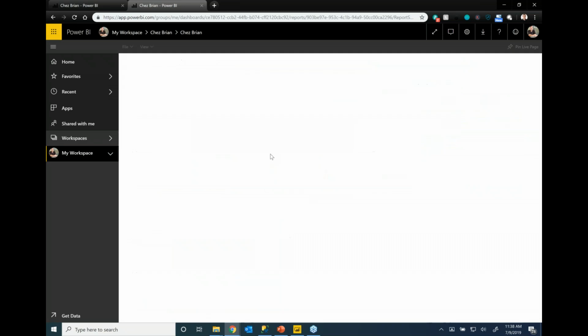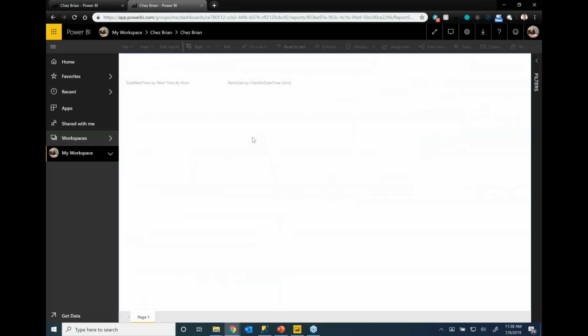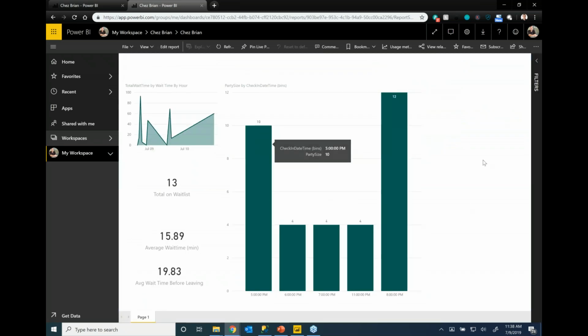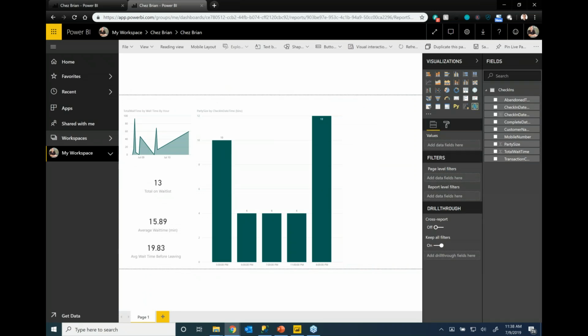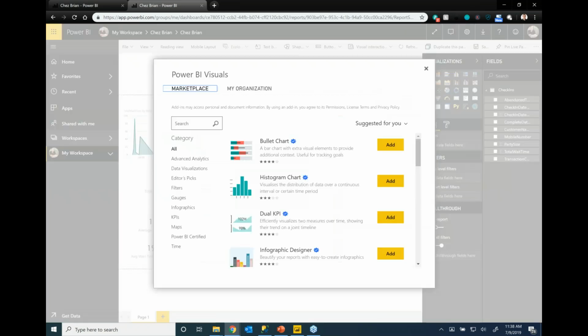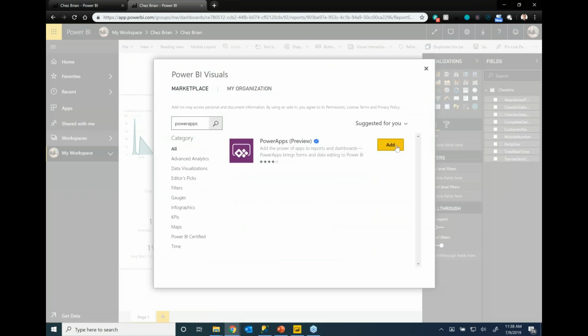I'm going to go to the report here. There we go. Now this is the same report you saw in the desktop experience, but in this case, I'm going to go ahead and edit the report, and we're going to do the same steps we just did, but it gives you one additional option, which is pretty snazzy. So again, I'm going to go ahead and add that custom visual, but now on a web page is the only difference. Okay, and I'll search for PowerApps. There we go, and add that in there.